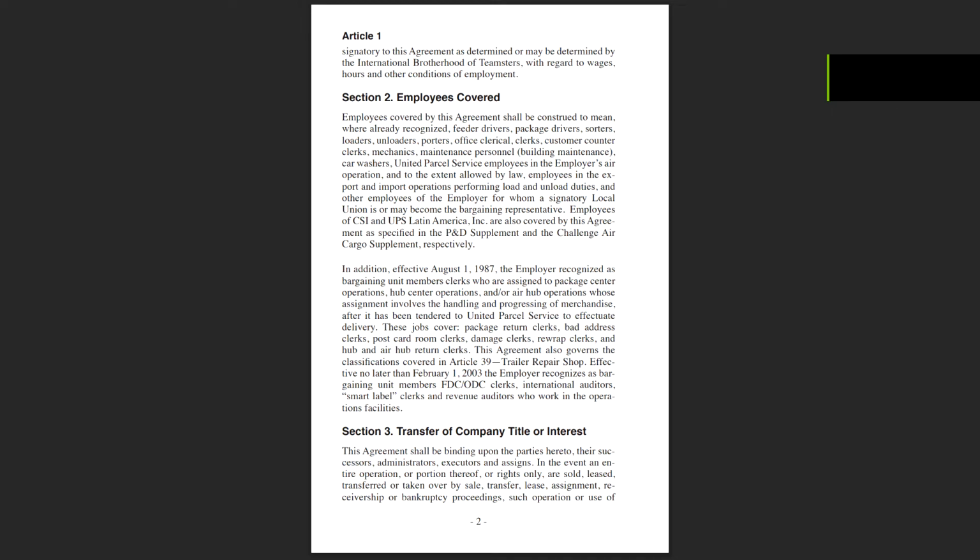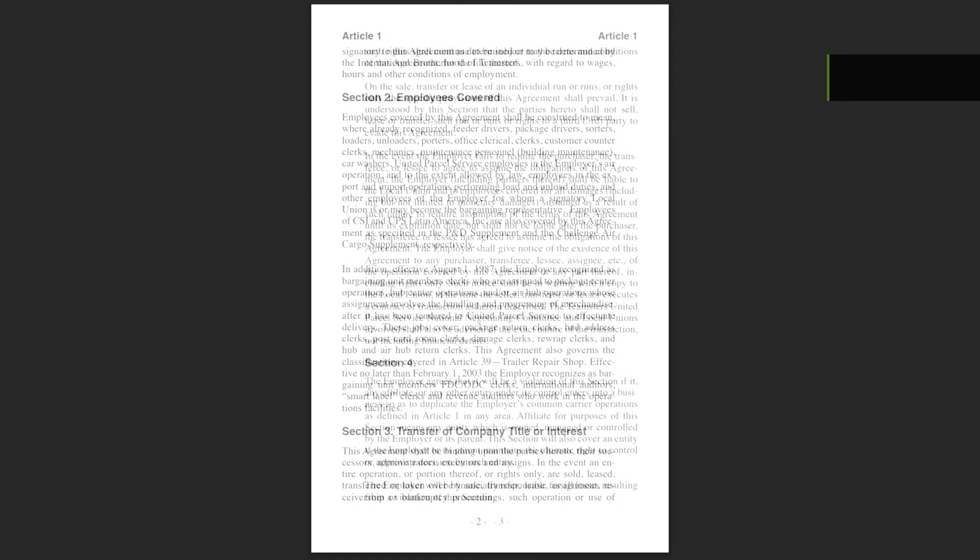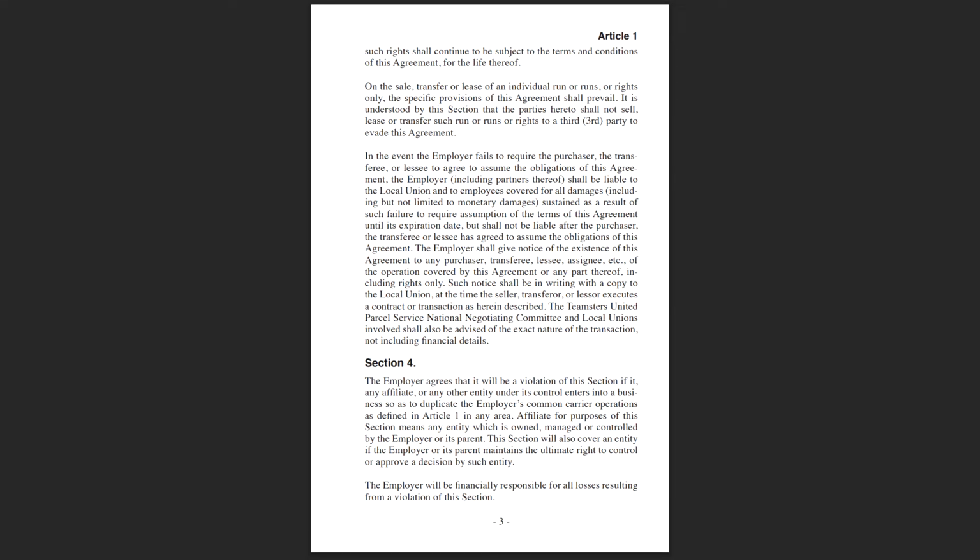Section 3. Transfer of Company Title or Interest. This agreement shall be binding upon the parties hereto, their successors, administrators, executors, and assigns. In the event an entire operation or portion thereof, or rights only, are sold, leased, transferred, or taken over by sale, transfer, lease, assignment, receivership, or bankruptcy proceedings, such operation or use of such rights shall continue to be subject to the terms and conditions of this agreement for the life thereof.